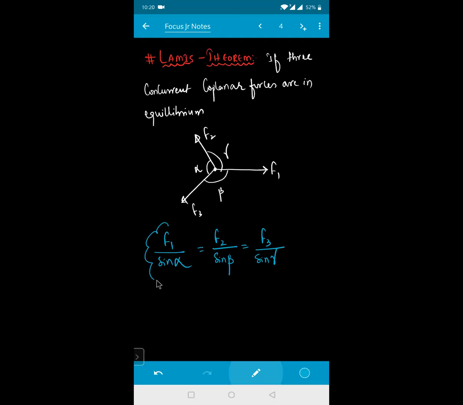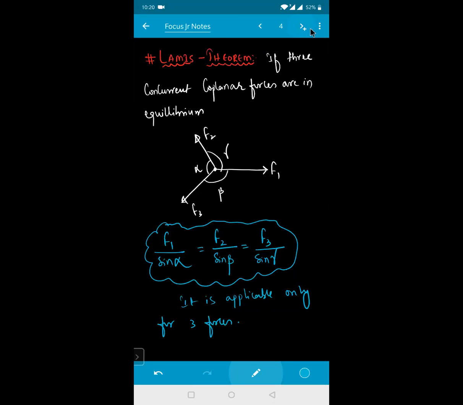So this is the formula to be used in the Lami's theorem part of the relation when three forces are acting on the particle. That means it is applicable only for three forces. Only for three forces.